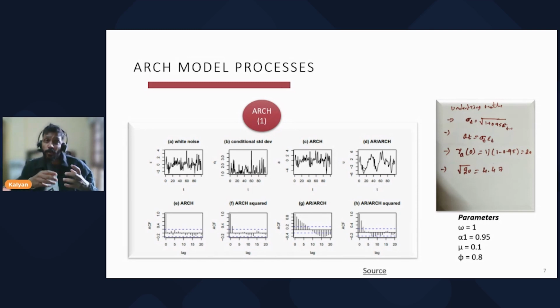During this process, we also need to make sure that the mean should be zero, and also that there should not be any trend or seasonality patterns in order to apply the ARCH model to our time series data. This is something we should remember while we are building the ARCH model process.